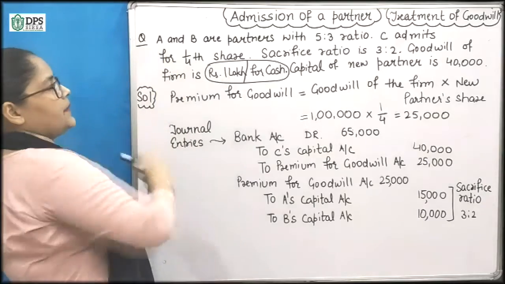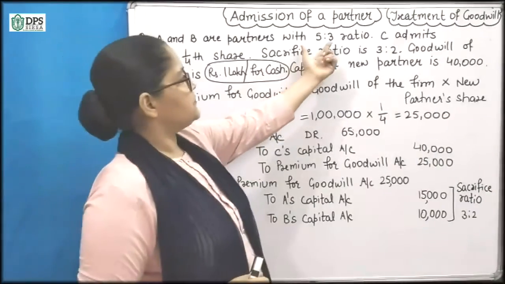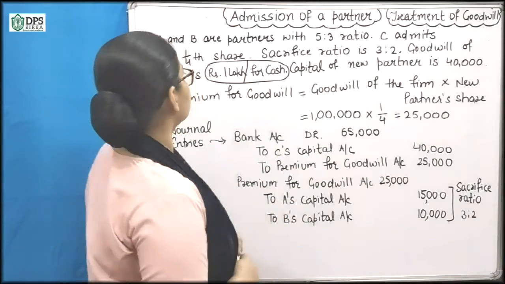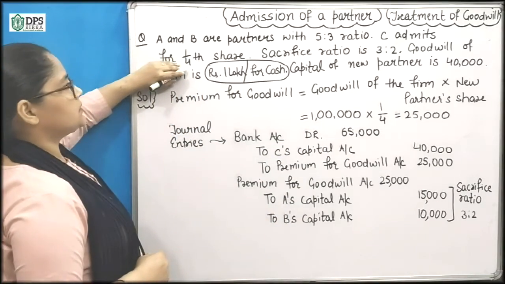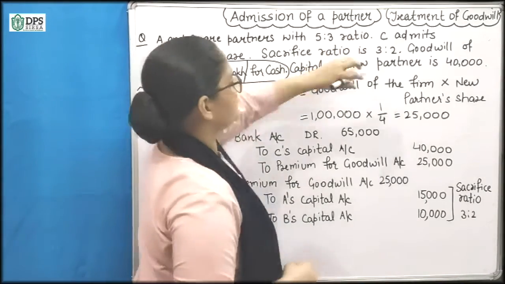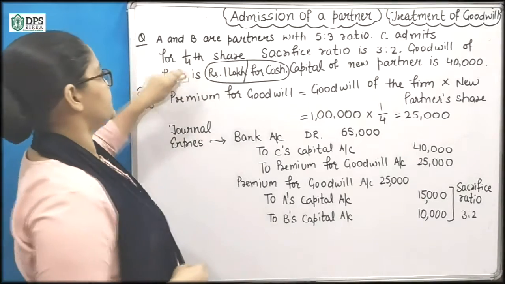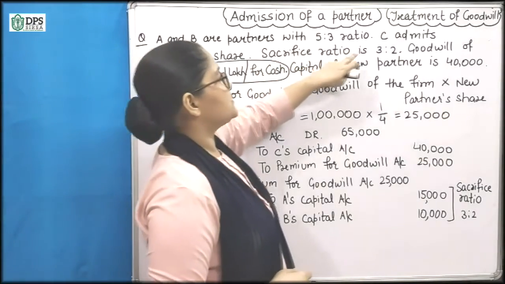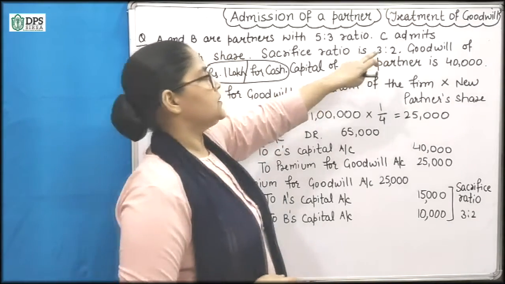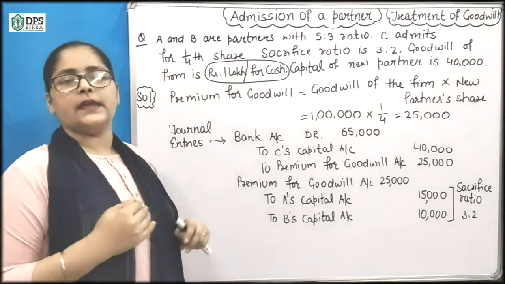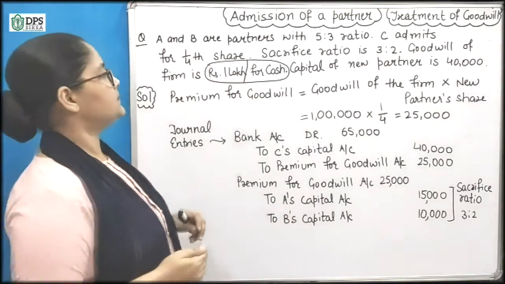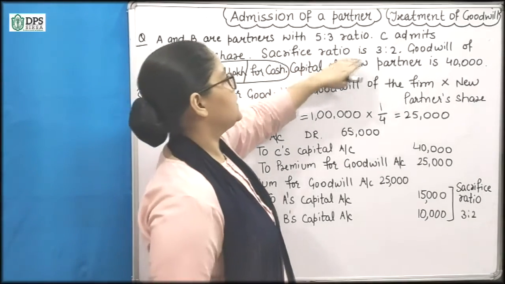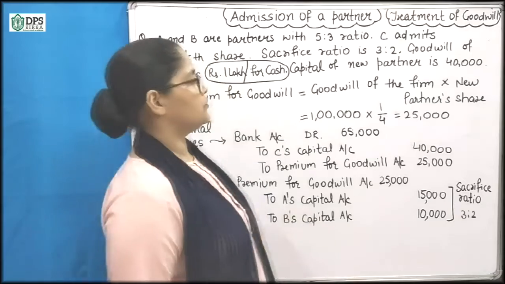So A and B are partners and their old ratio is 5:3. C admits for a 1/4 share. So C is admitting into the partnership firm. C is the new partner and his share is 1/4. Sacrifice ratio is given and it is 3:2. That means A and B are sacrificing in the ratio of 3:2.